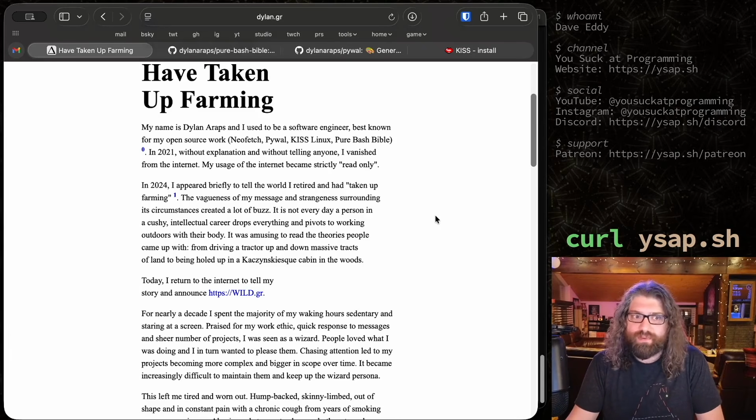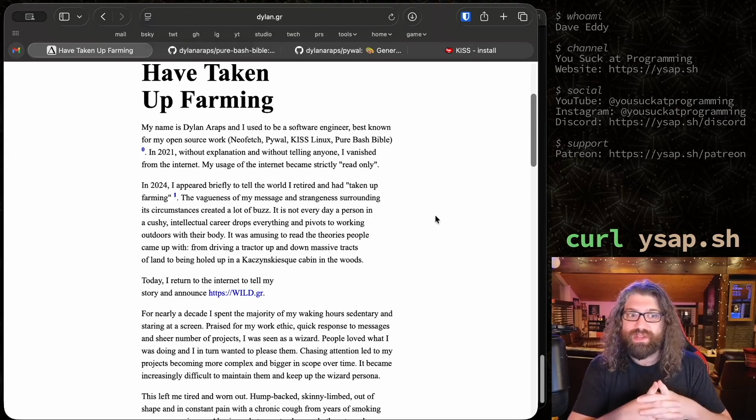It is not every day a person in a cushy, intellectual career drops everything and pivots to working outdoors with their body. It was amusing to read the theories people came up with, from driving a tractor up and down massive tracts of land to being holed up in a Kaczynski-esque cabin in the woods. Yeah, I think a lot of people probably pictured that.